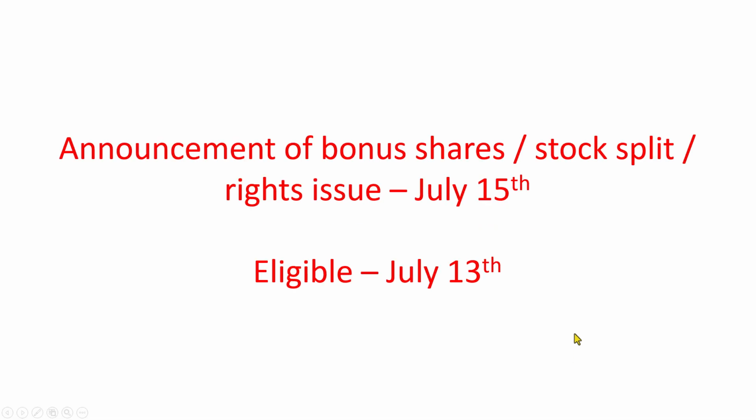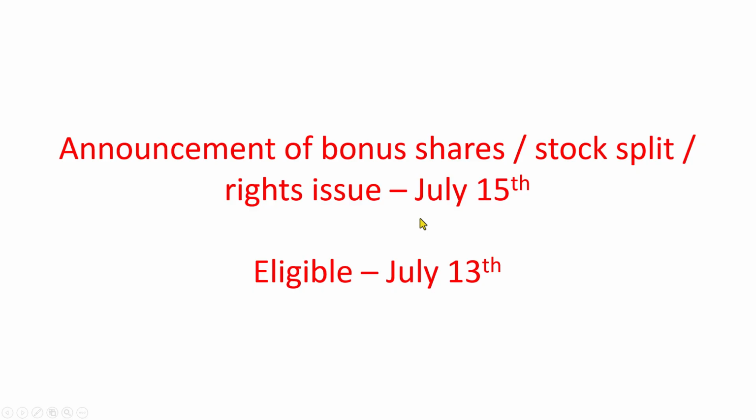If, for example, the company announces bonus shares or a stock split or a rights issue on July 15th, then it will give a deadline before which a person must own the shares of the company to be eligible for these.